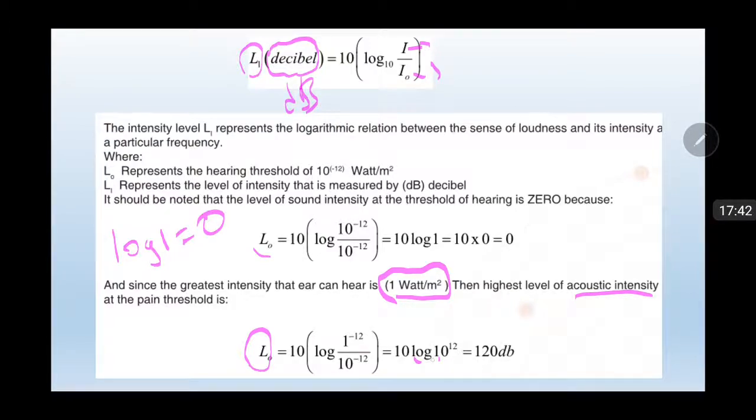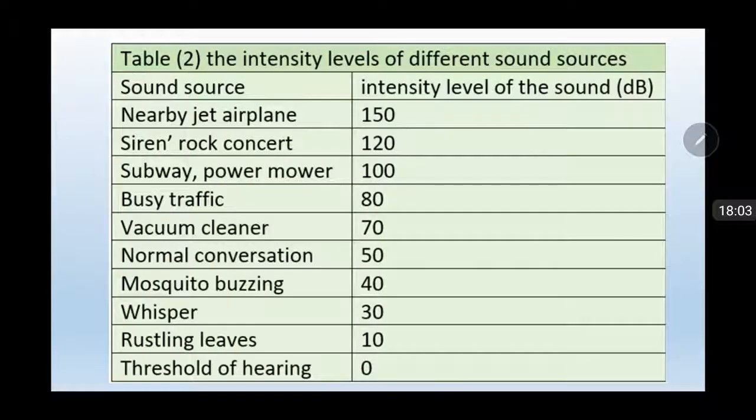It means 10 multiplied by logarithm of 10 to the power 12. I am writing logarithm of 10 to the power 12 equals 12. 12 multiplied by 10 equals 120 decibels.